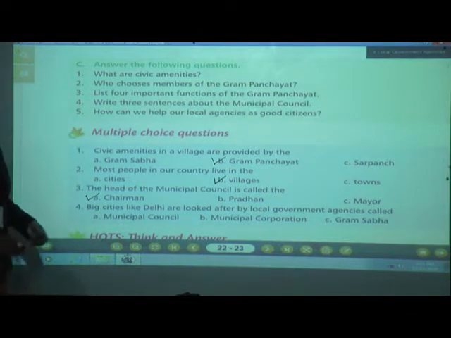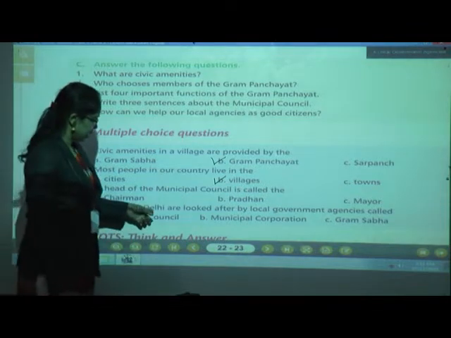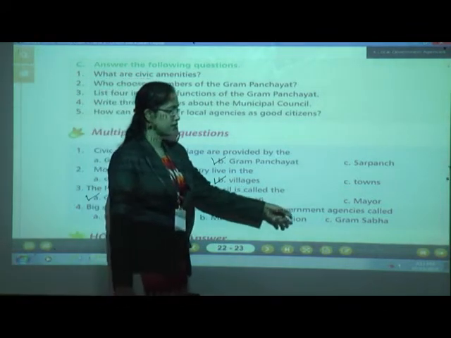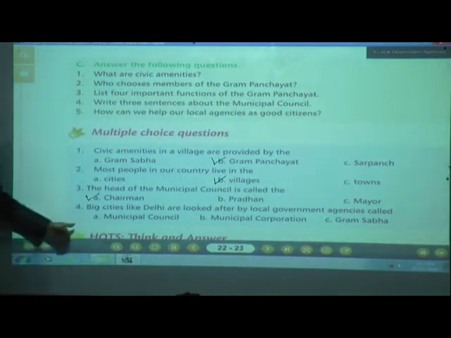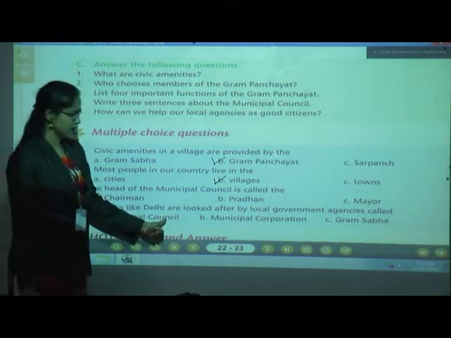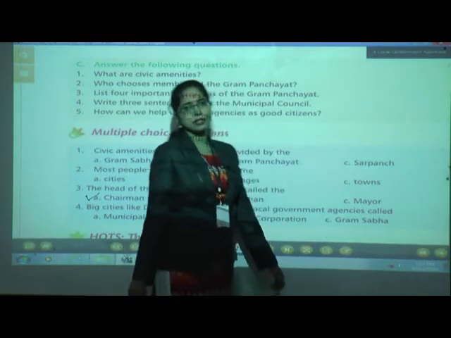Very good. Number 4, big cities like Delhi are looked after by a local government agency called. What are the options? A is municipal council, B is municipal corporation, C is Gram Sabha.